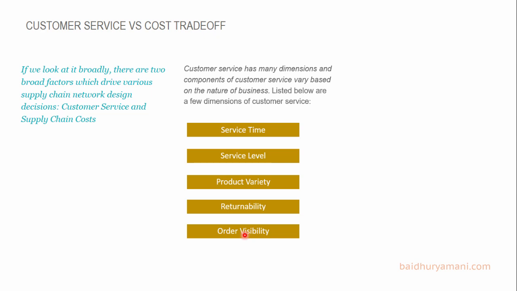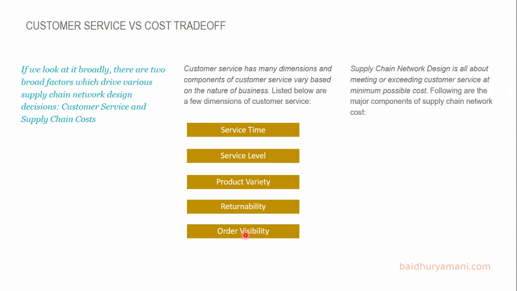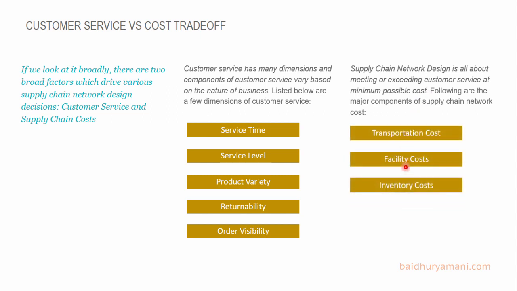The next component is supply chain network costs. One of the main objectives of supply chain network design is to keep costs low. Supply chain network costs have the following components: transportation, facility, and inventory costs. Now comes the interesting part. So supply chain costs and customer service are conflicting in nature. As you go on increasing customer service, the supply chain costs generally increase.